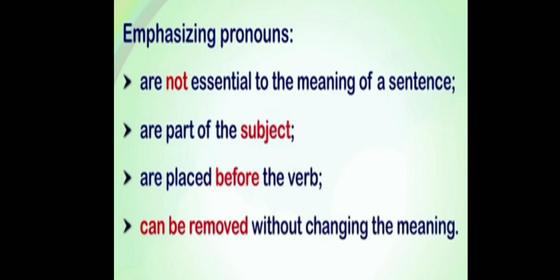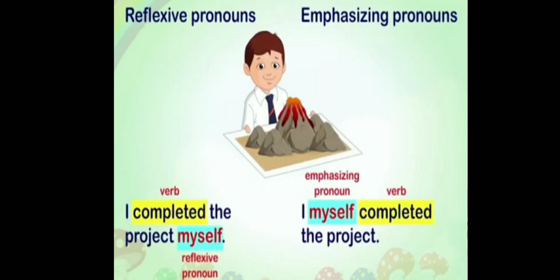Now look at the examples of reflexive pronouns and emphasizing pronouns. I completed the project myself. Over here, as I told you already, a reflexive pronoun will always come after the verb. Completed is a verb. Myself is a reflexive pronoun which appears after the verb. Now look at the example of emphasizing pronoun. I myself completed the project. If I remove myself, there won't be much change in the meaning. I completed the project, that's all. Moreover, an emphasizing pronoun will come before the verb.